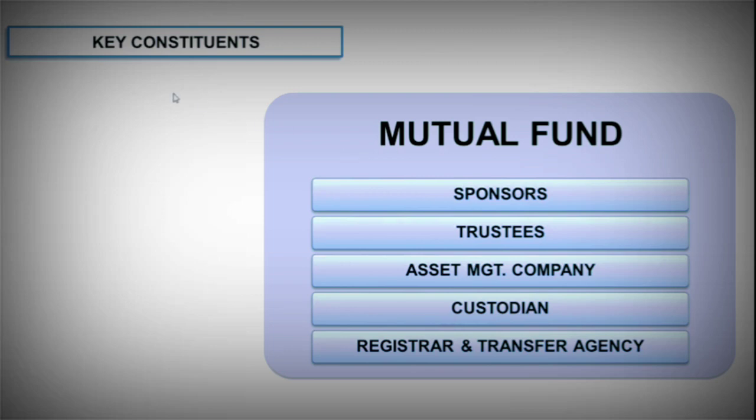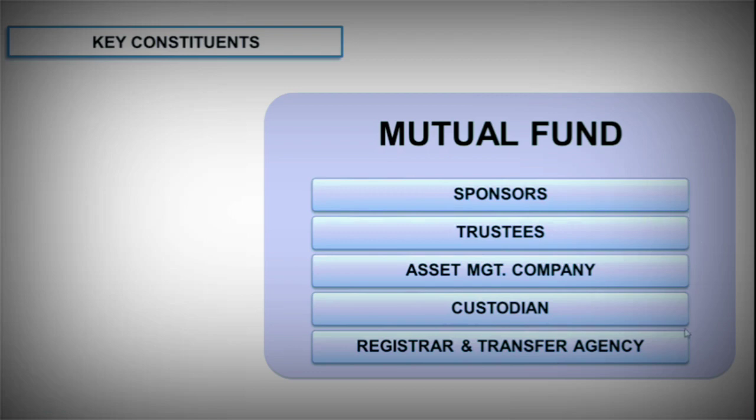Now let's keep this in mind. The key constituents or the key components related to a mutual fund are: sponsors, one who invests capital in the business; trustees, one who works for the benefit of the investors; the asset management company, one that looks after the operational day-to-day business; the custodian, which keeps the custody of the assets; then the registrar and transfer agency, which keeps the record of the investors in terms of purchase, sale, and switching of the schemes.